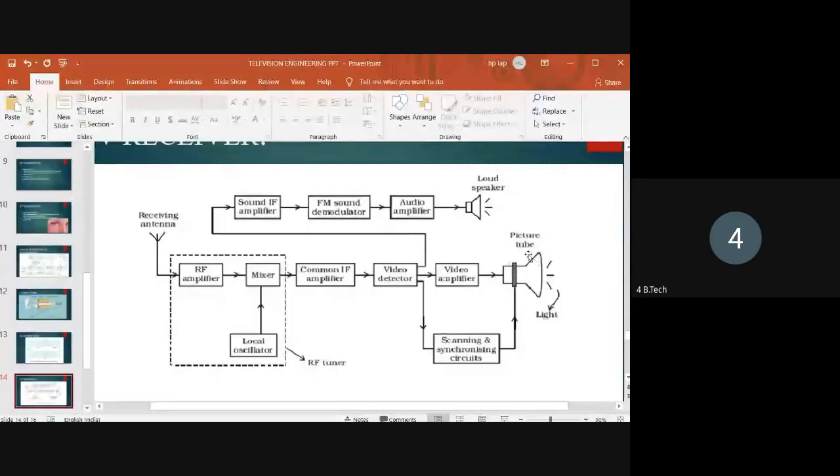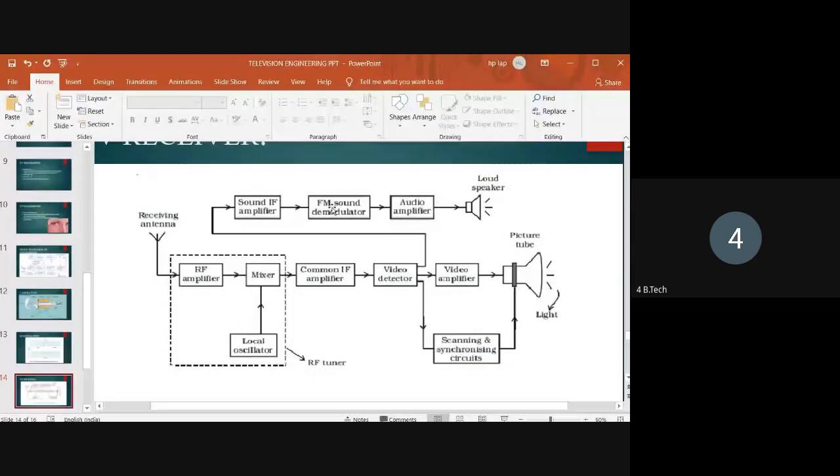Here, the sound IF amplifier is present. The sound IF amplifier receives the audio signal and amplifies the low audio signals to high audio signals and gives them to the FM sound demodulator.